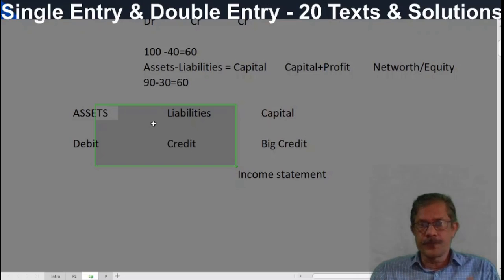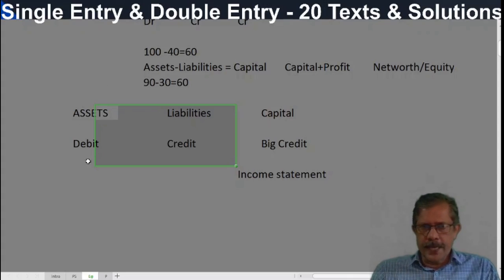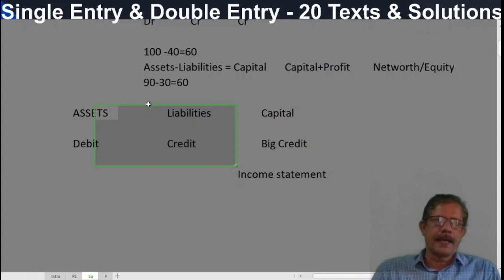Purchase of goods, even purchase of goods never makes a change in the capital. 1,000 rupees goods are purchased and paid cash. So cash account is decreasing and stock account is equally increasing. So if both the aspects are assets and liabilities, it never makes a change in the capital.